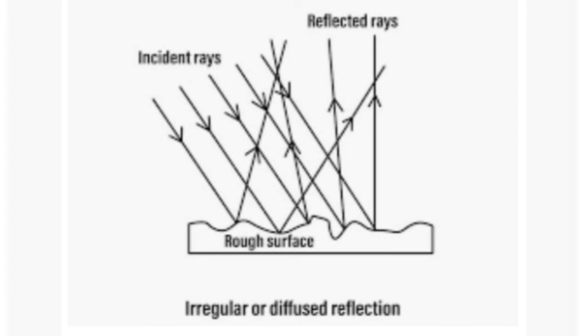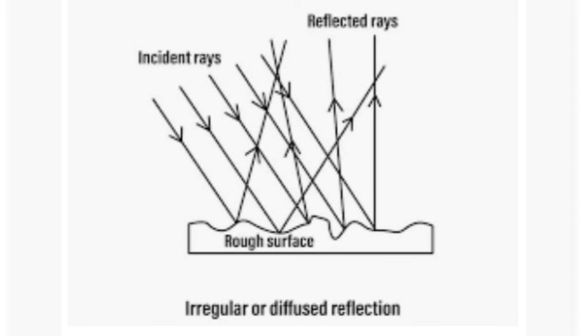Note that diffuse reflection of light is not due to the failure of the laws of reflection. Diffuse reflection is caused by the roughness or irregularities in the reflecting surface of an object. The laws of reflection are valid at each point, even on the rough surface of an object.